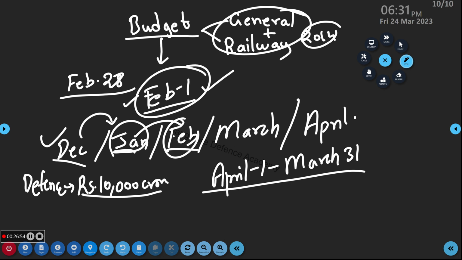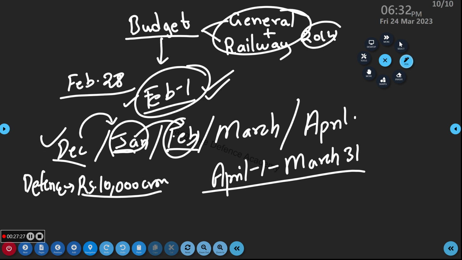The most important point here is that the budget is introduced only in Lok Sabha. Why? Look at the different types of bills: ordinary, money bill.